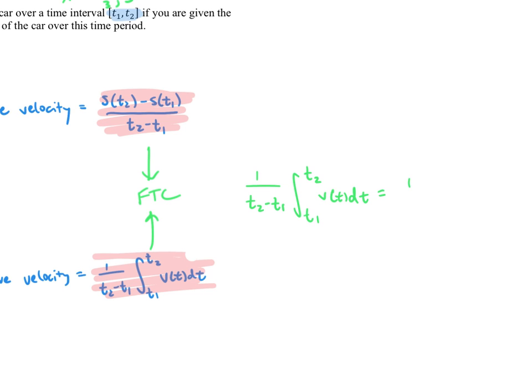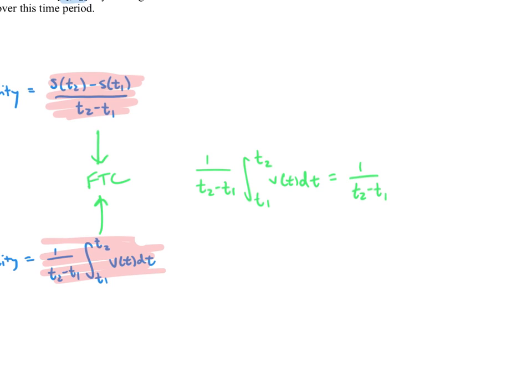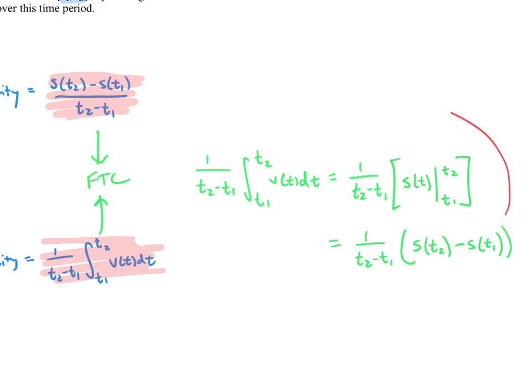Okay, so we have 1 over t sub 2 minus t sub 1, and if I was to analyze the velocity using the fundamental theorem, I would do the antiderivative, which is s of t, and I would evaluate it from t1 to t2. So of course that would give me, here's my average again, s of t sub 2 minus s of t sub 1, and guess what? That is identical to what we did up here. So those two formulas are completely connected through the fundamental theorem.